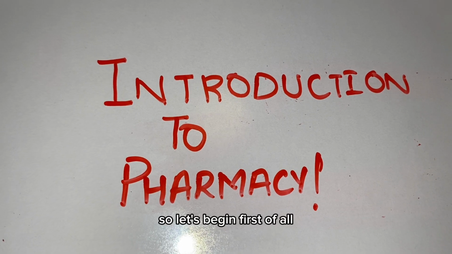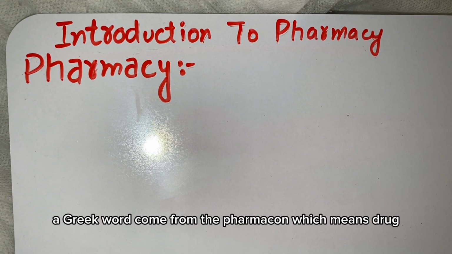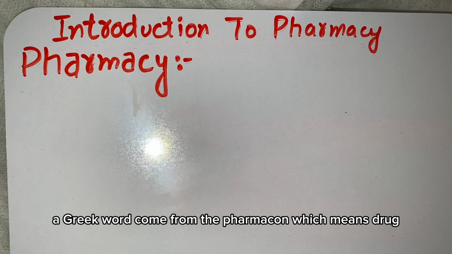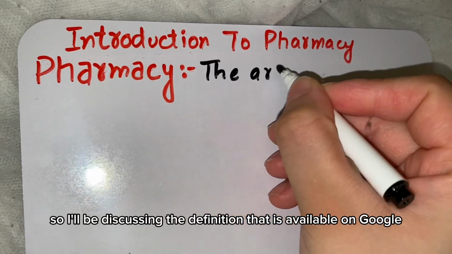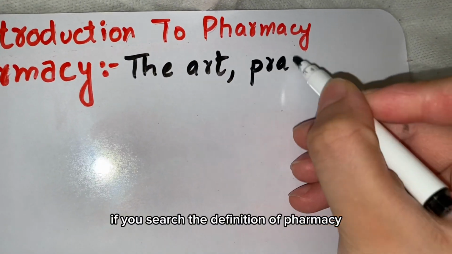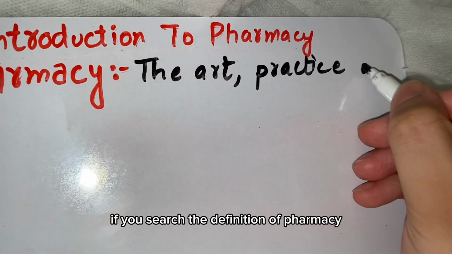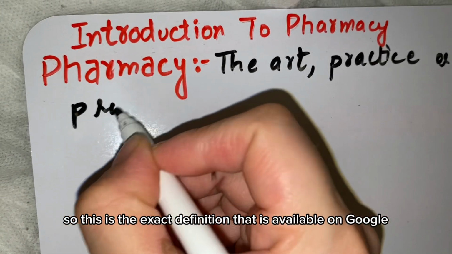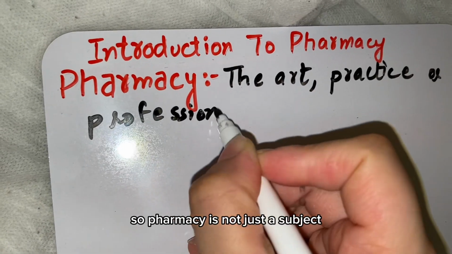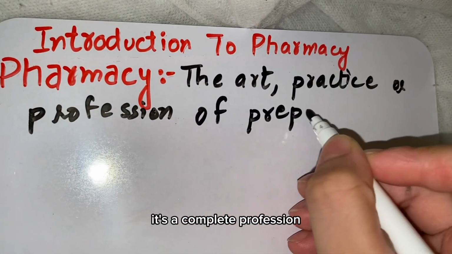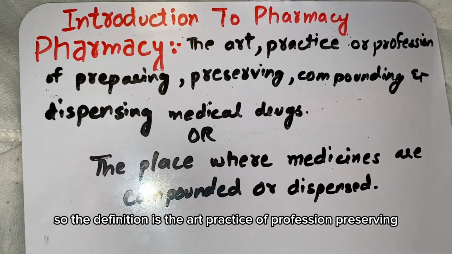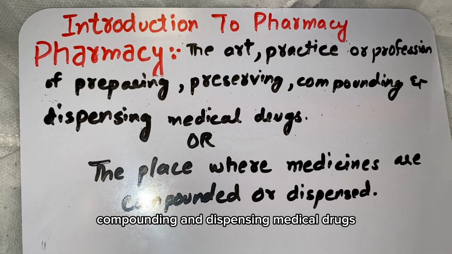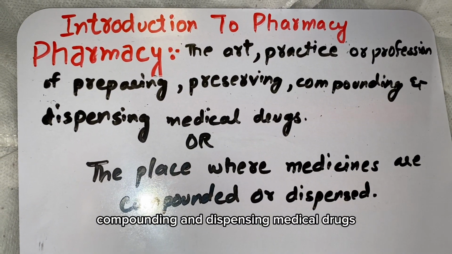So let's begin. First of all, what is pharmacy? Pharmacy is a Greek word that comes from pharmakon, which means drug. So I'll be discussing the definition that is available on Google. If you search the definition of pharmacy, this is the exact definition that is available on Google. So pharmacy is not just a subject, it's a complete profession. The definition is: the art, practice or profession of preserving, compounding and dispensing medical drugs.